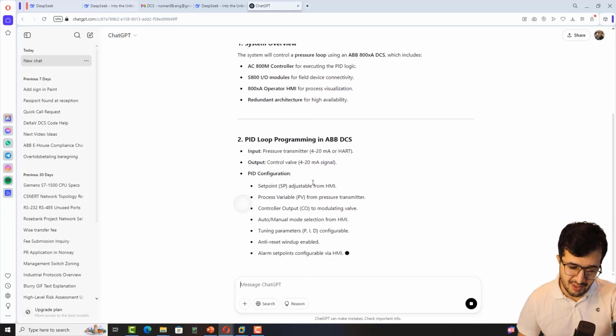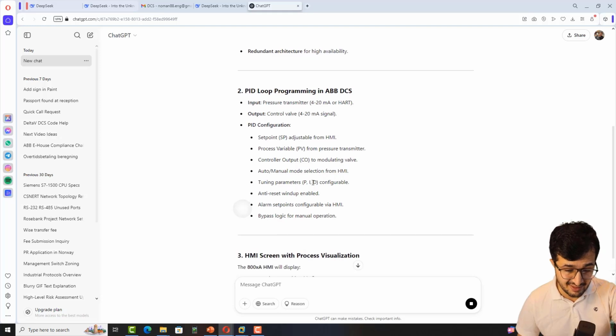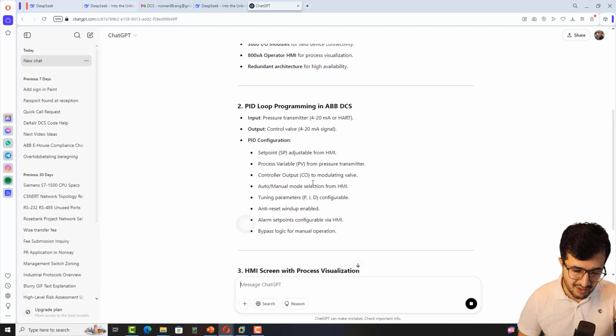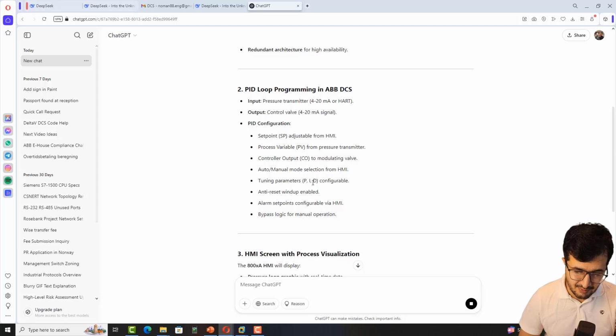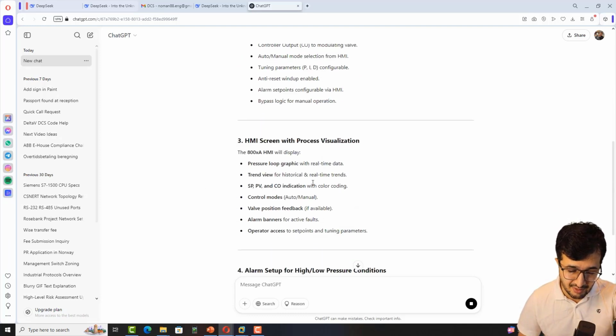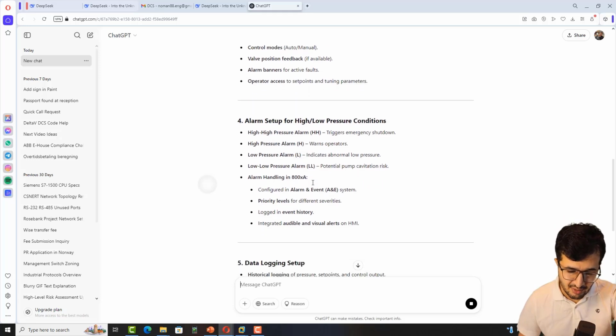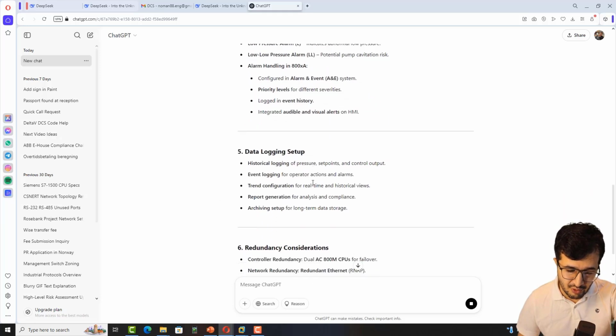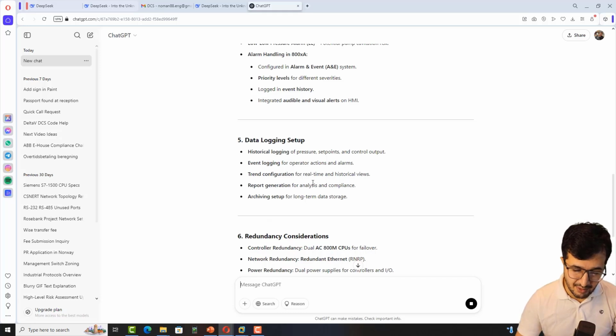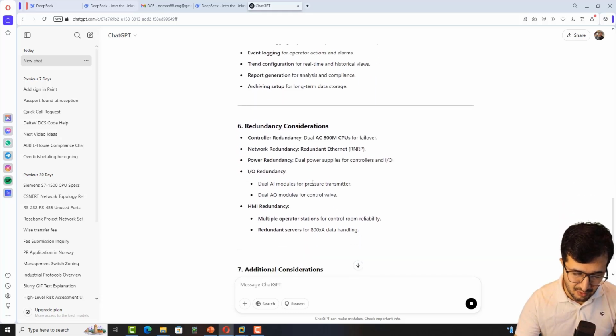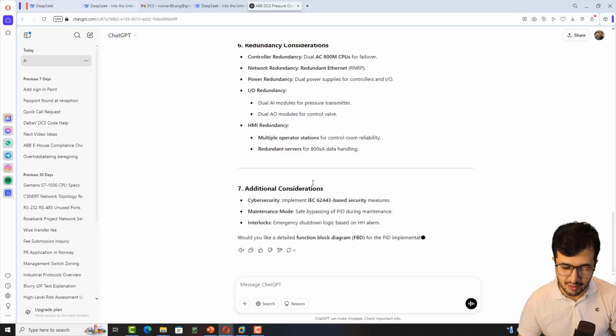It talks about PID programming in ABB DCS, PID configuration, set points, process variables, controller outputs and all, HMI screens, how to design that, trend views and control loops. And then it talks about alarm setup for high-low pressure conditions. Yeah, and then it talks about data logging setup, but it is pretty generic. It's not talking about where to do what.